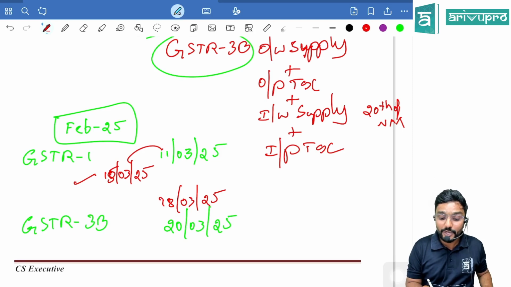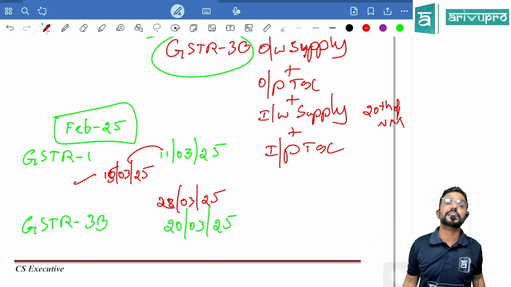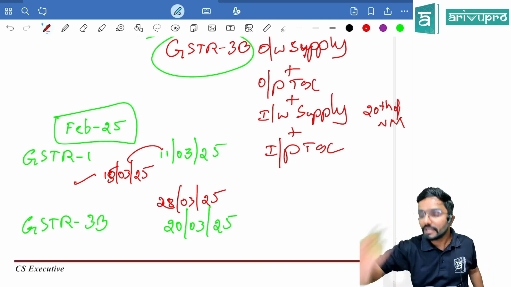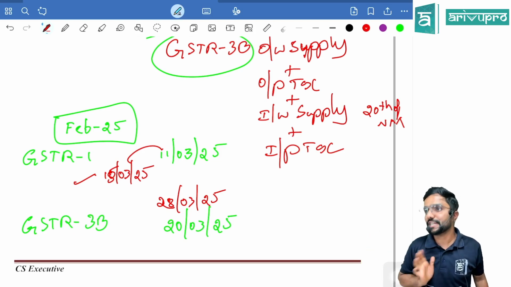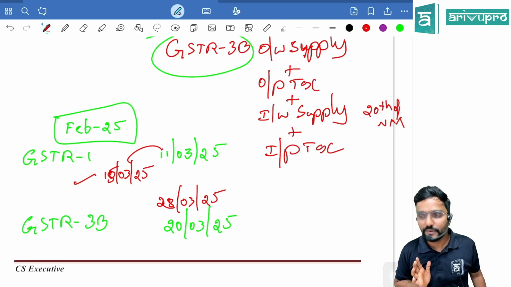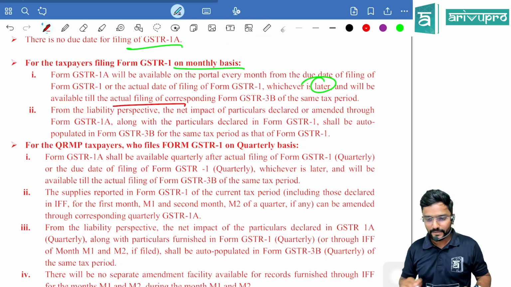Assume I filed it on 28th March. Will I have time till then? Yes, till 28th March. Till I actually file my GSTR 3B, I will have time to make the correction, guys. Okay. Next.